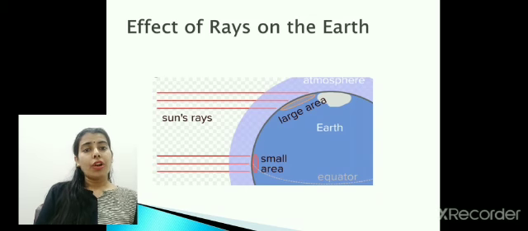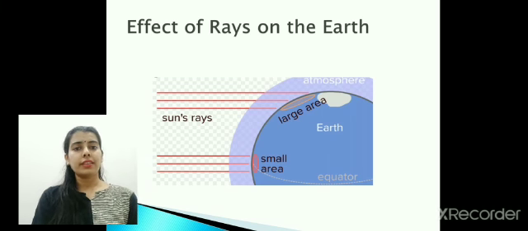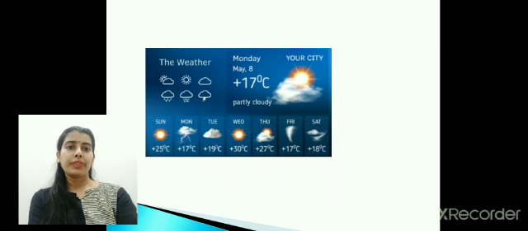Yes, on the equator, the sun rays fall directly and concentrated in a smaller area, thus causing a greater increase in the temperature of the area. But on the poles, the rays get scattered, as it is shown in the slide also. They are scattered in a larger area, so the intensity of the sun's heat is less at the poles.